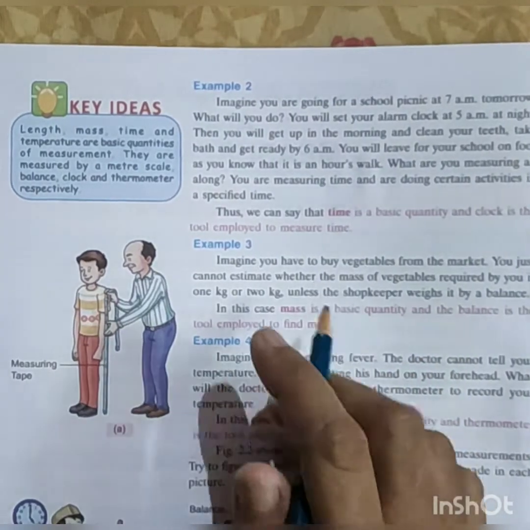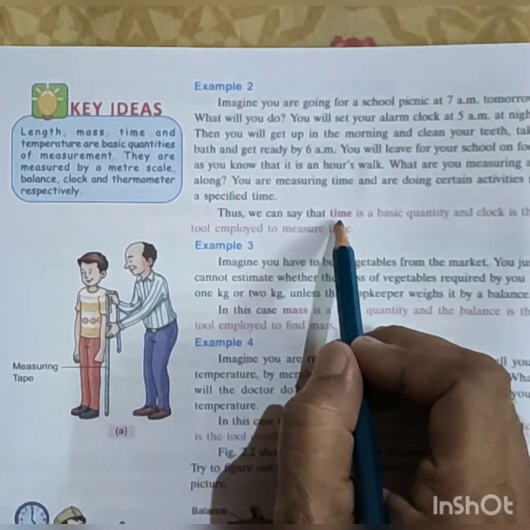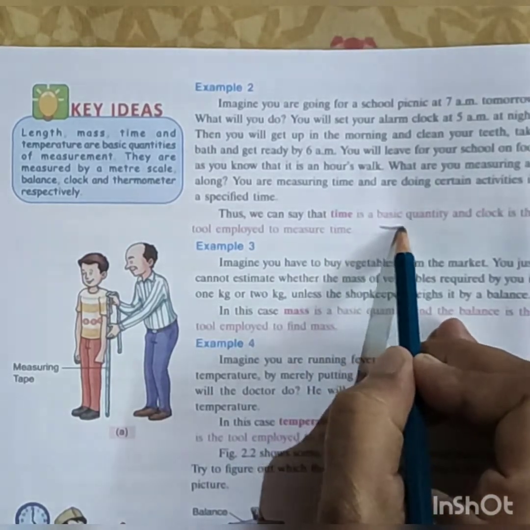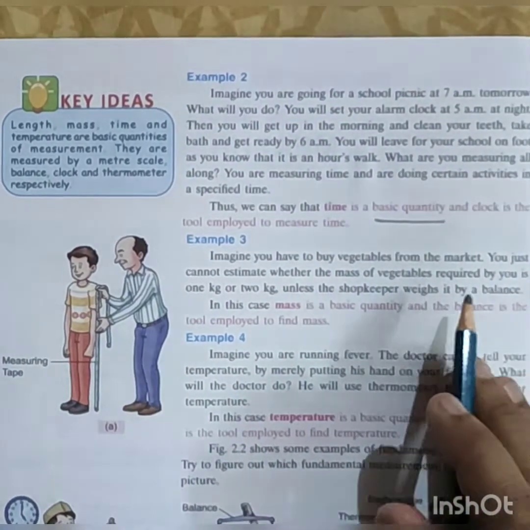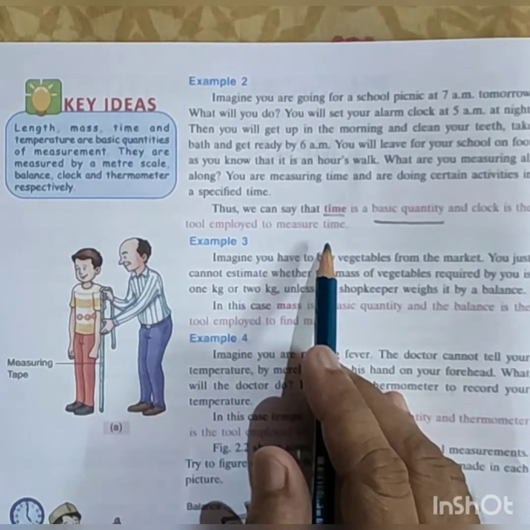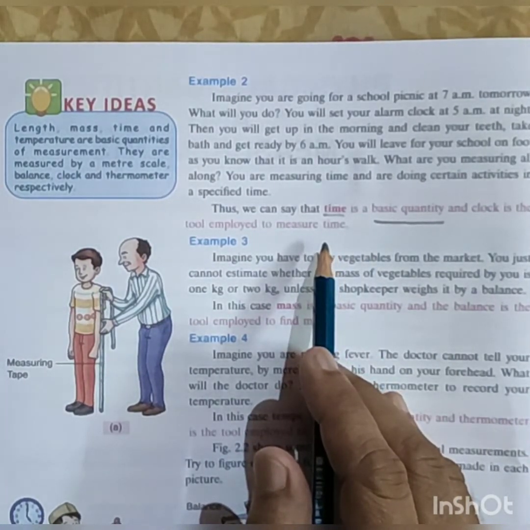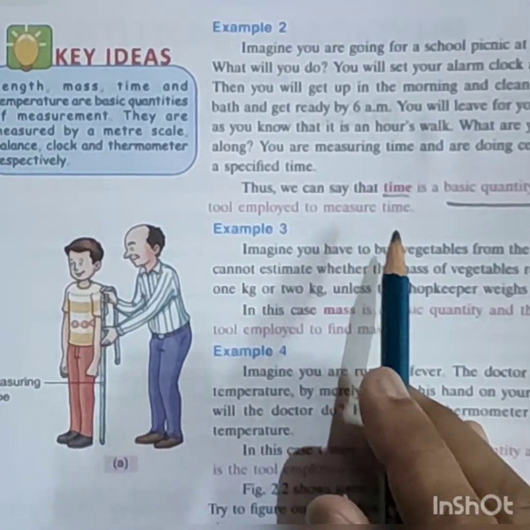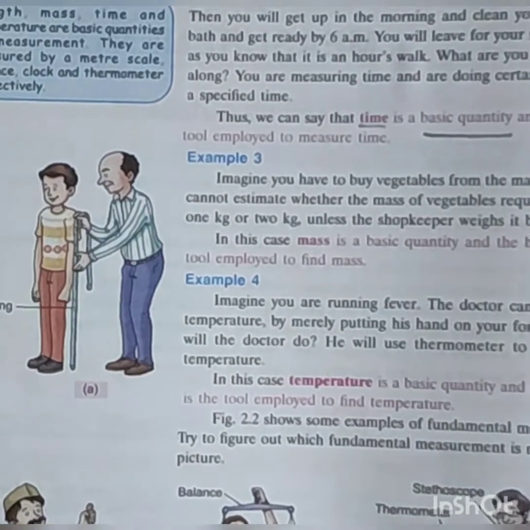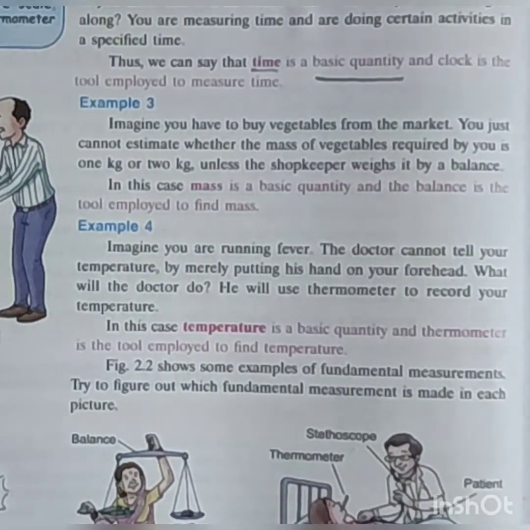Next we have another example. If we want to measure our basic quantity, that is time, how to measure it?